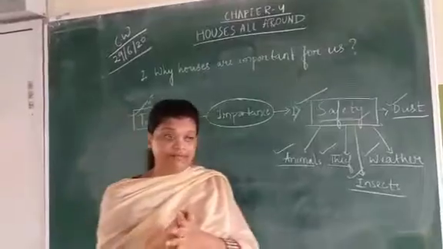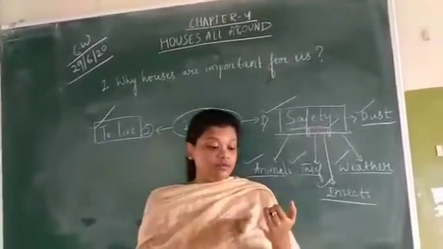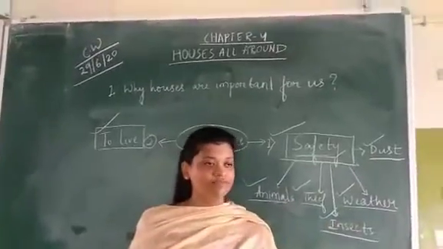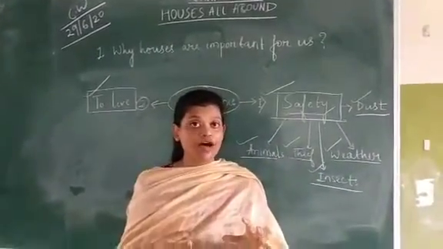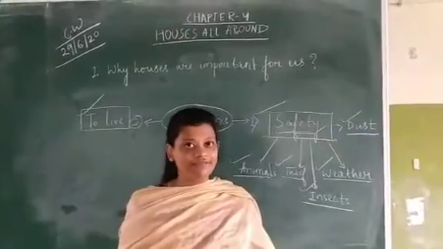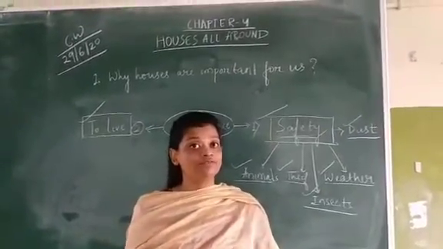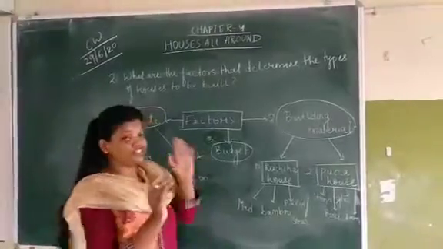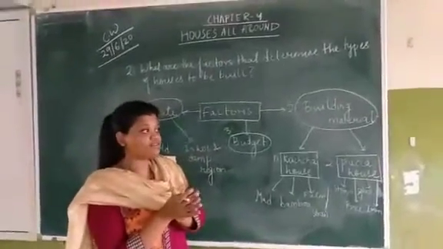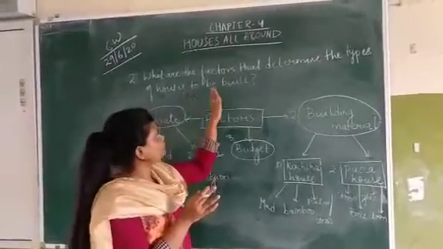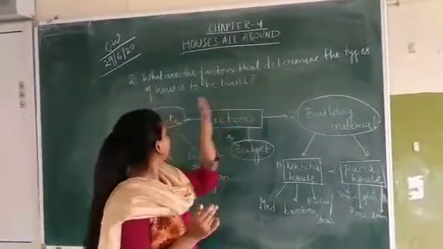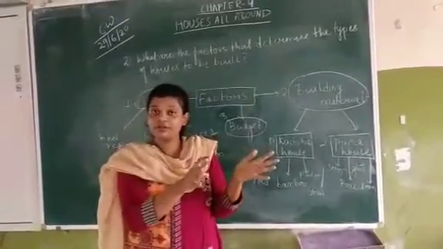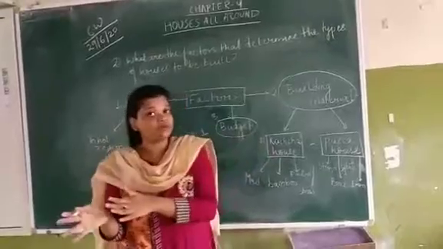As we all know, we need food and water for our survival. Similarly, we also require shelter to live in. That is also required for our better survival. So let's discuss the second question, that is, what are the factors that determine the types of houses to be built? We have seen many different types of houses, temporary and permanent.